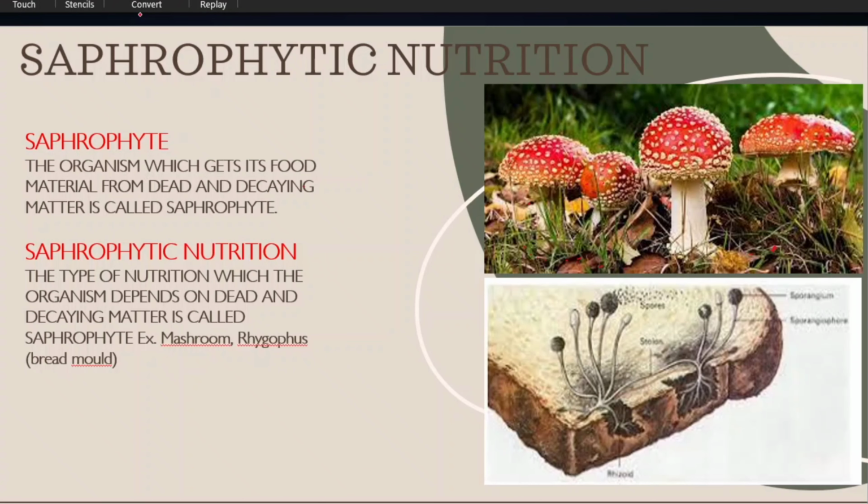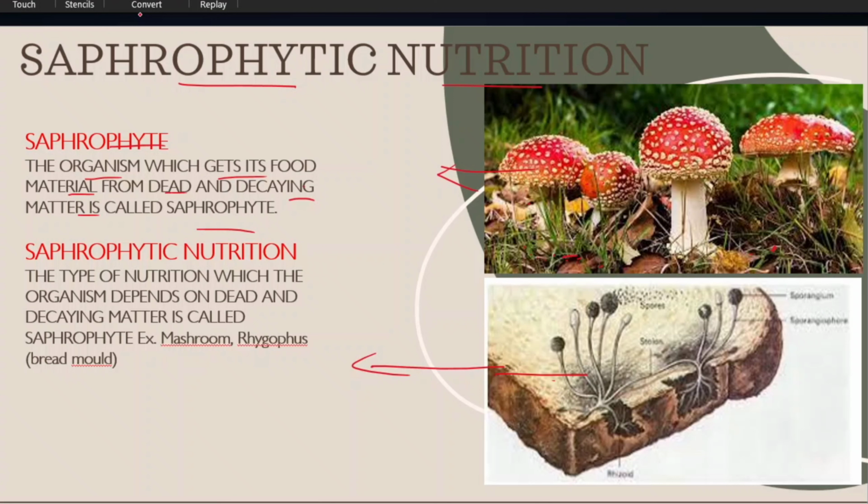Next, we will know about saprophytic nutrition. What is a saprophyte? The organism which gets food material from dead and decaying matter is called a saprophyte. Here, mushrooms are living, and also Rhizopus. Rhizopus is one type of fungus. Fungus and Rhizopus both are living on dead and decaying matter. So these are called saprophytes.